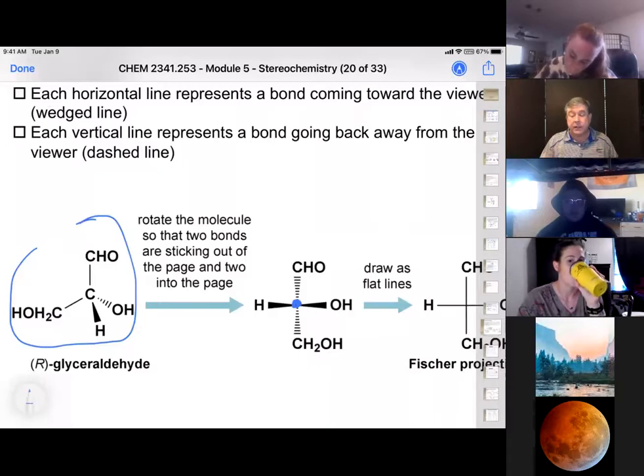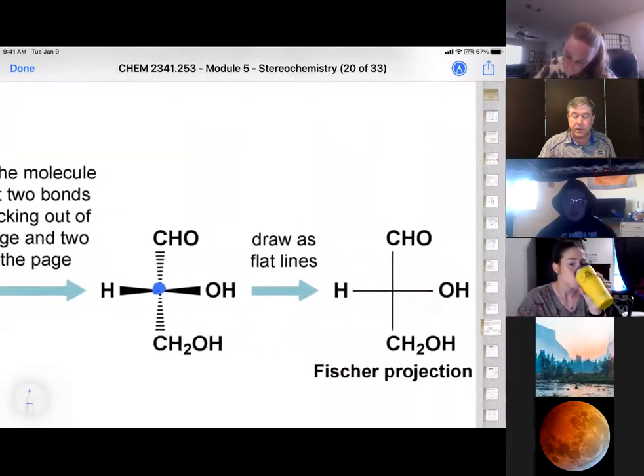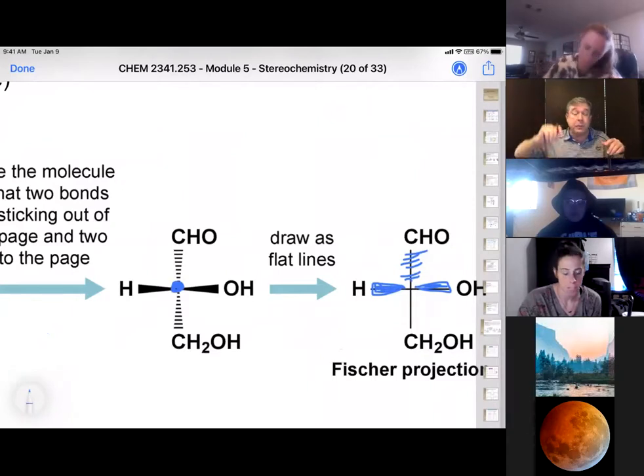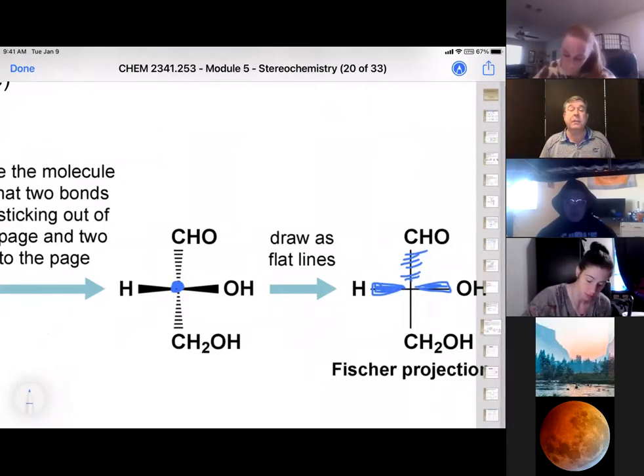The reason we do it the same way every time is because the next thing we're going to do is draw just straight lines. But we have to remember that this is the one that's going to be going down. These are the ones that are going to be coming up. And that's what we have in our Fischer projection. That allows us to draw multiple stereocenters all at the same time and still be able to see them. Okay, so that's our Fischer projection.